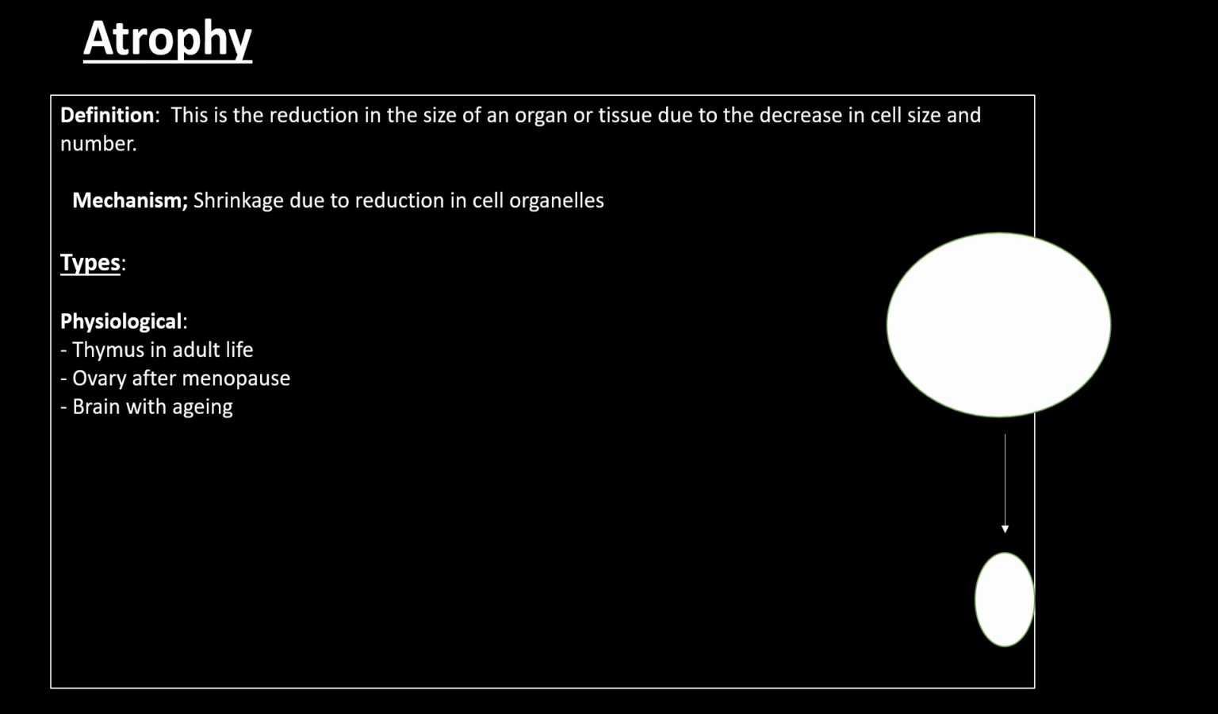The third one we have is the brain with aging. The human brain, as we get older, decreases in size. It tends to become smaller.